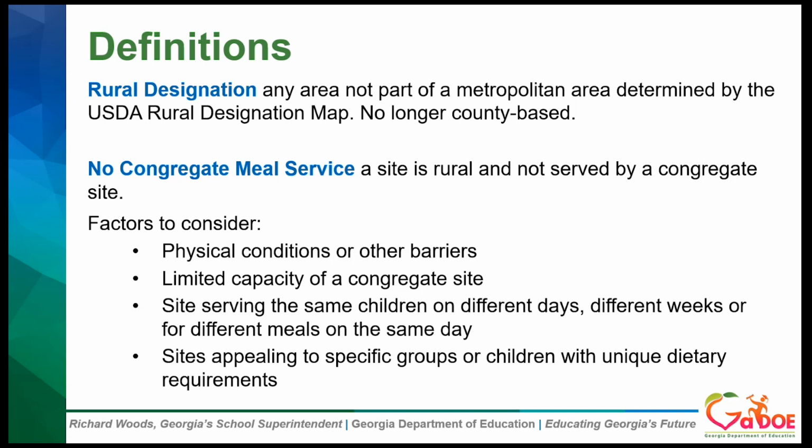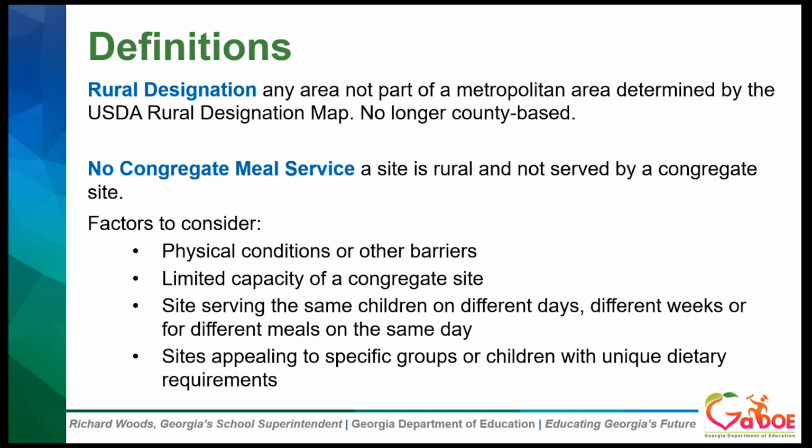Or there might be sites that are serving the same children on different days or on different weeks for different meals, but on the same day. And then sites that are appealing to specific age groups or to children with unique dietary requirements.